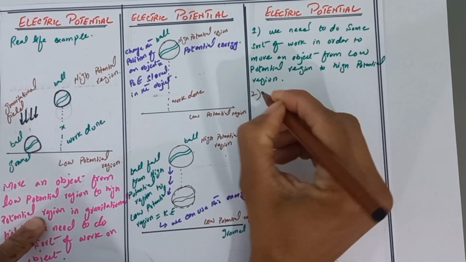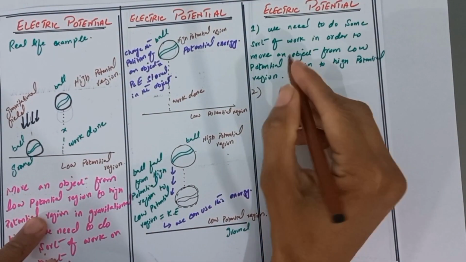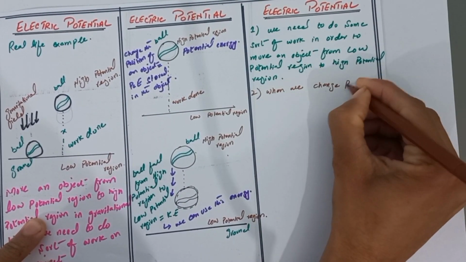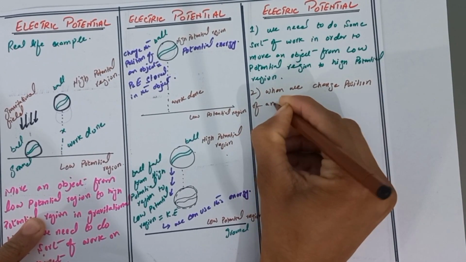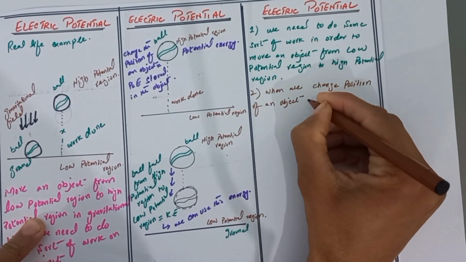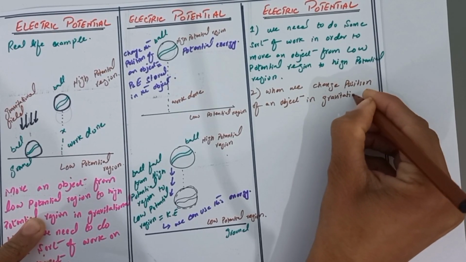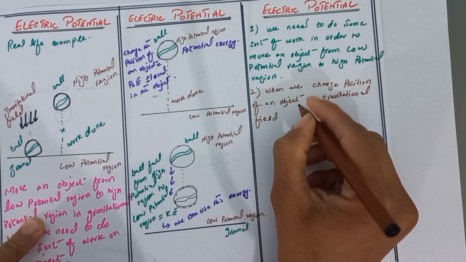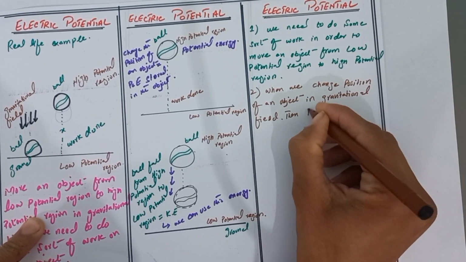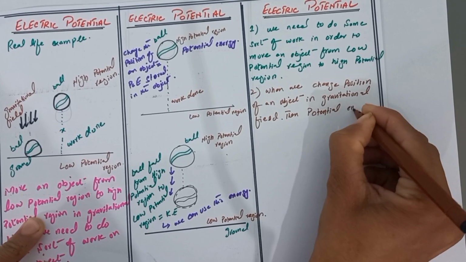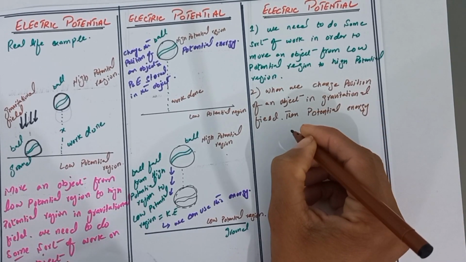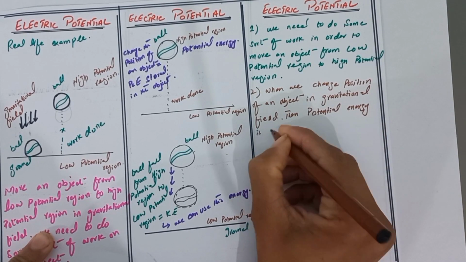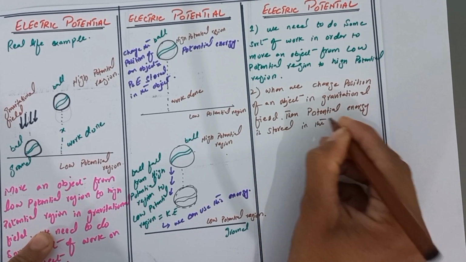Second, when we change the position of an object in a gravitational field, then potential energy is stored in the object.